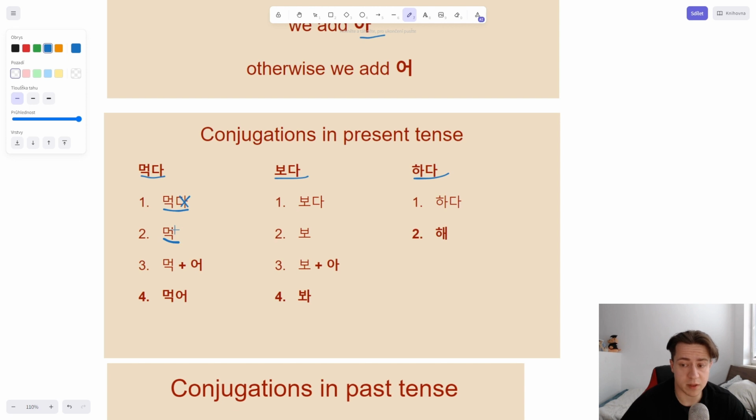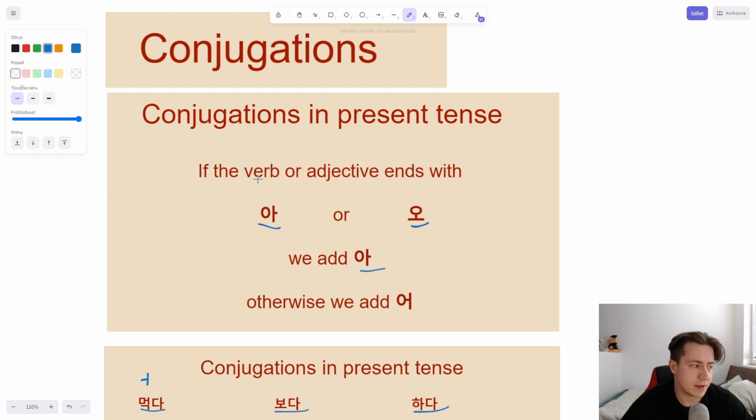You see what happened here? So we look at this. What is the vowel in here? It's o, right? 먹다 has o in it. So if we look back, if the verb or adjective ends with a or o, we add a. This is not the case. It ends with o, so we need to add another o.